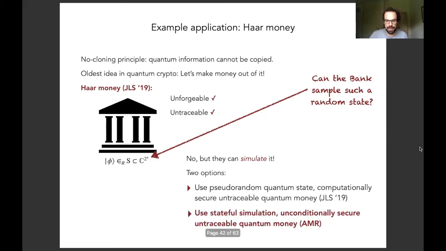Our new approach now allows us to construct a quantum money scheme that uses stateful simulation and thereby produces an unconditionally secure, untraceable quantum money scheme. So here we really have unconditional unforgeability, so money cannot be copied, and also unconditional untraceability.